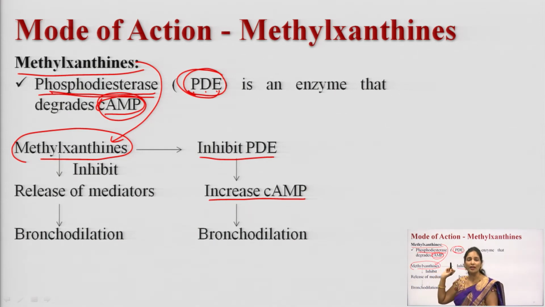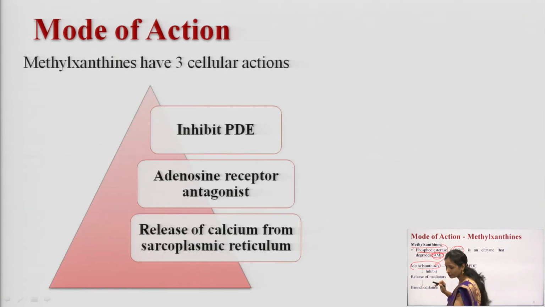Repeating one more time, methylxanthine works by inhibiting the phosphodiesterase enzyme. By inhibiting the phosphodiesterase enzyme, you will see an increase in cyclic AMP levels, and finally bronchodilation will be seen. Methylxanthines also inhibit the release of mediators which are responsible for bronchial constriction. So, now the release of mediators has been inhibited, and finally you can see the bronchodilation action.